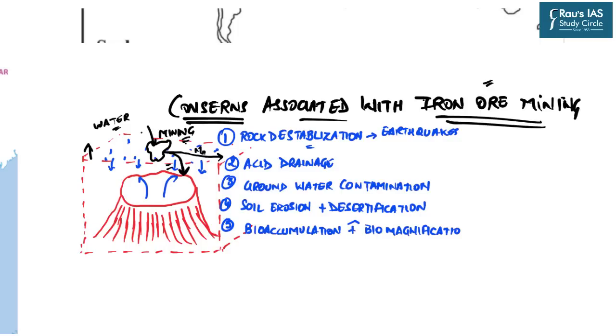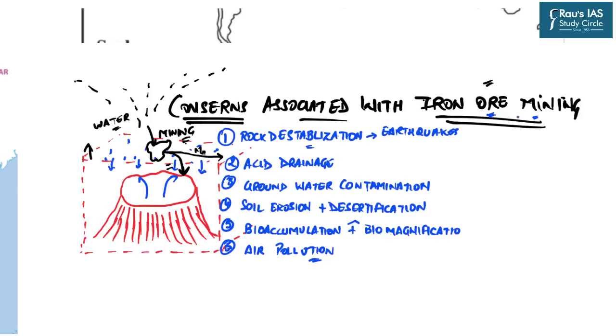And last but not the least, we can imagine the pollutants in the atmosphere, or the gases which are released from this mining. And that is why the last concern is air pollution. And that is why the environmental concerns associated with iron ore mining, or for that matter almost every mining, is that it negatively affects the air, water as well as the ground systems. That is, all three spheres of the biosphere are negatively impacted by iron ore mining.